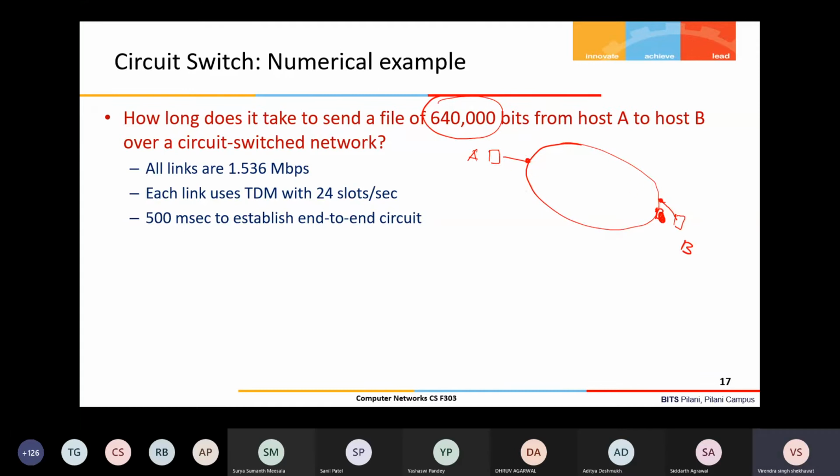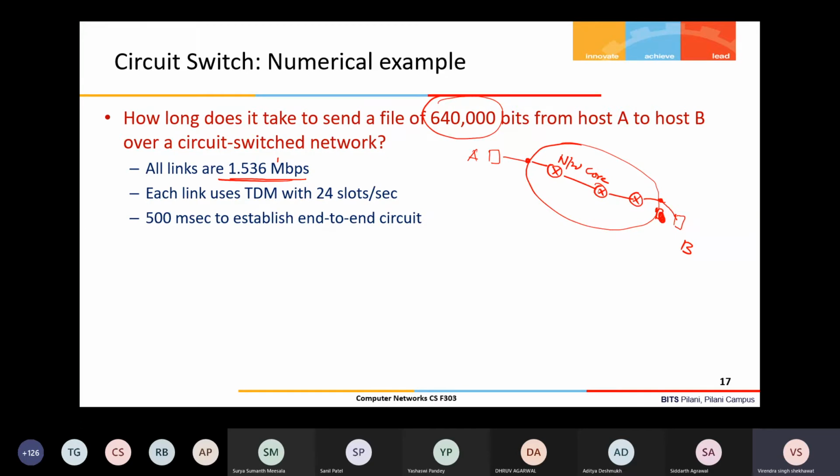They are connected at the edge of the network, and this is the network core, which has multiple routers. I'm just drawing a few of them to show the communication between A and B. All channels, all physical links, are 1.536 Mbps capacity. M stands for megabits per second, and it represents the link's bandwidth.